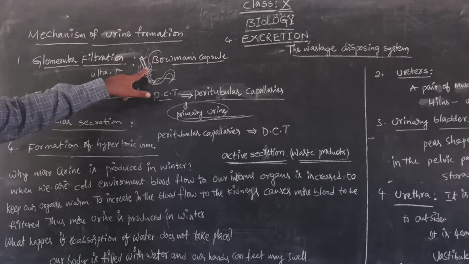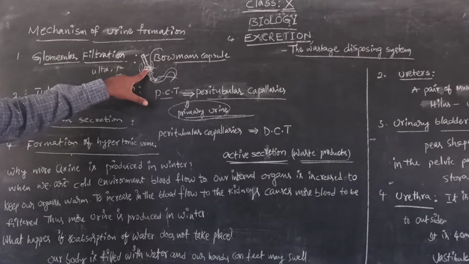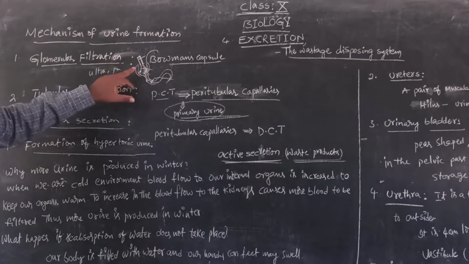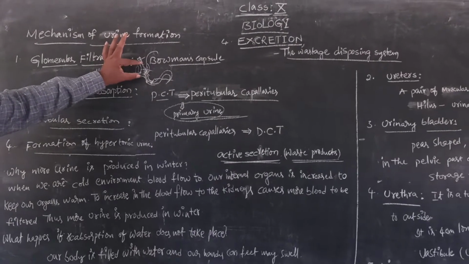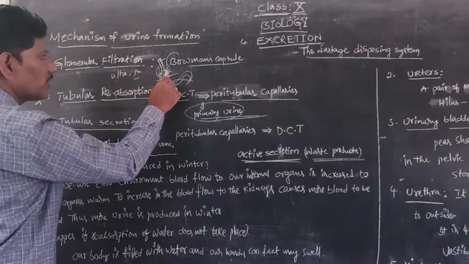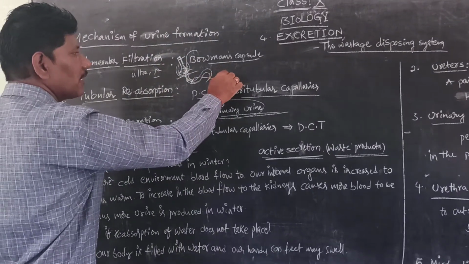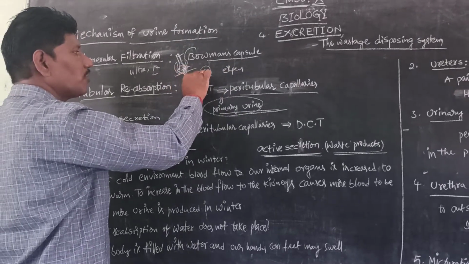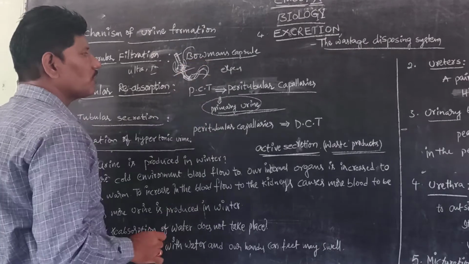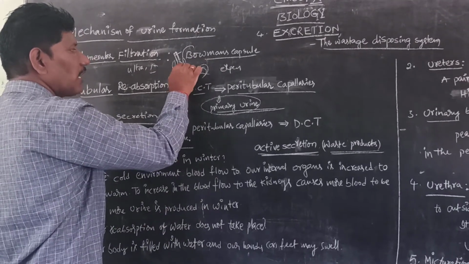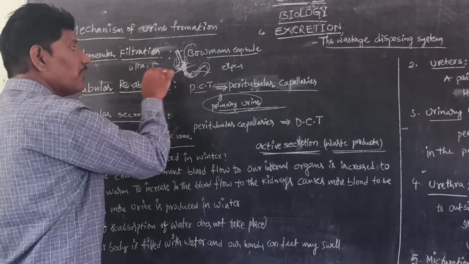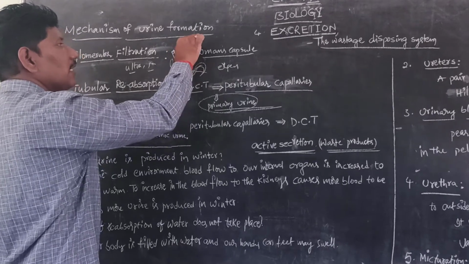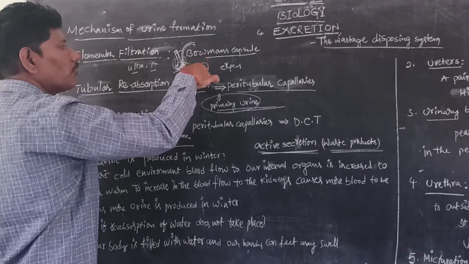The filtration which takes place in the glomerulus is a part of the nephron, the Malpighian body. The glomerulus plus Bowman's capsule together we call the Malpighian body. It is a part of the nephron. So in the first half, glomerular filtration takes place. Except the blood cells, the total fluid portion comes out through this filtration process because of the podocyte cells, which have pores. Through these pores, only the fluid portion is filtered out, except the blood cells. The blood cells go out through the efferent arteriole.